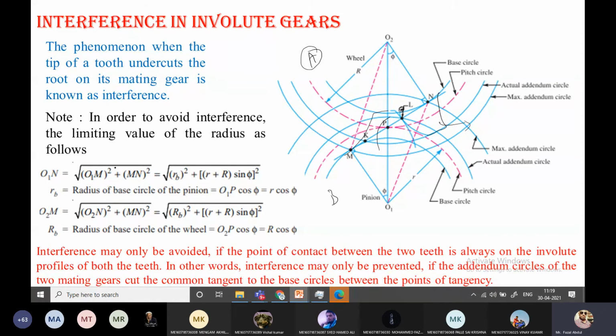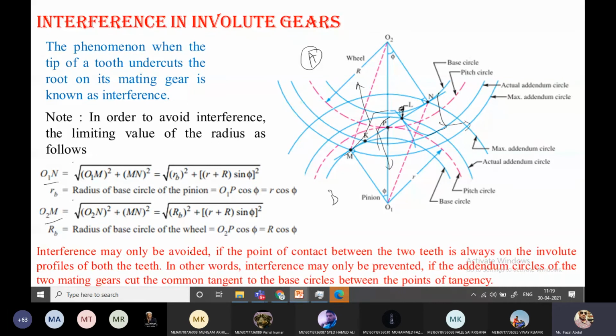To avoid interference, we have to maintain a minimum radius here. If we decrease the pitch circle radius from this point of view, we can somewhat avoid interference. So how much is that value? The limiting values are listed here, and you have to remember these relations to avoid interference.